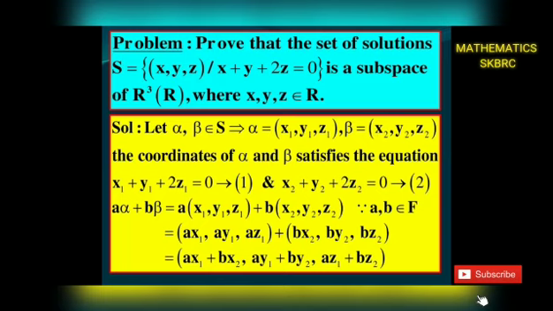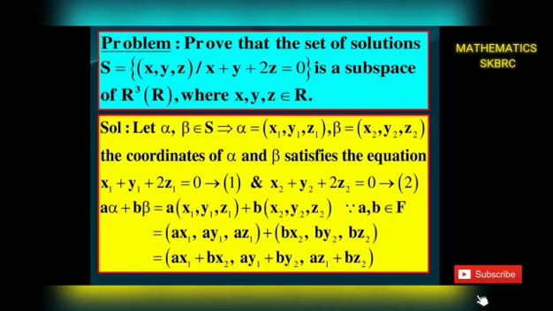Let a, b belongs to F, α, β belongs to S. Now aα + bβ = a(x1, y1, z1) + b(x2, y2, z2). By using scalar multiplication, (ax1, ay1, az1) + (bx2, by2, bz2) equals, by vector addition, (ax1 + bx2, ay1 + by2, az1 + bz2).